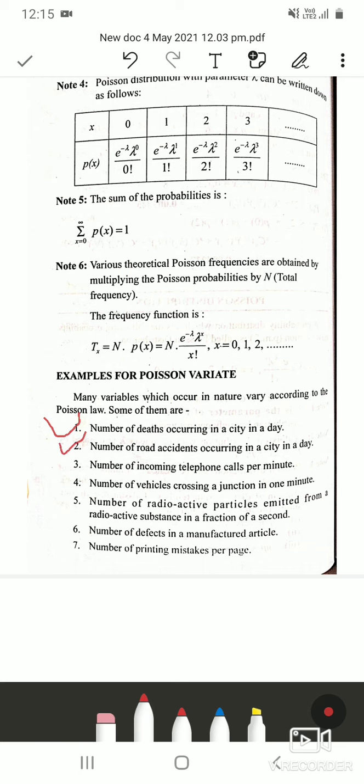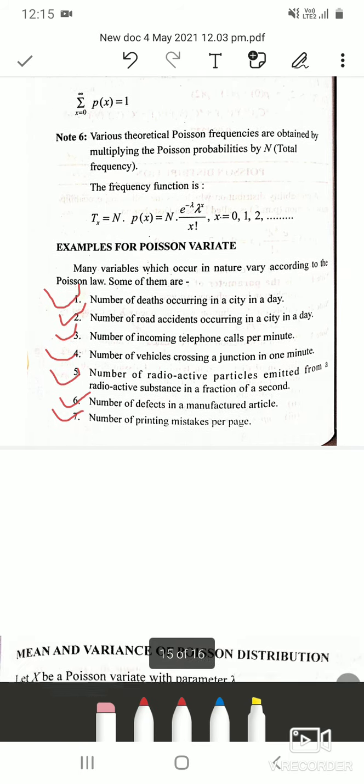Number of road accidents occurring in a city in a day. Number of incoming telephone calls per minute. Number of vehicles crossing a junction in 1 minute. Number of radioactive particles emitted from a radioactive substance in a fraction of a second. Number of defects in a manufactured article. Number of printing mistakes per page.